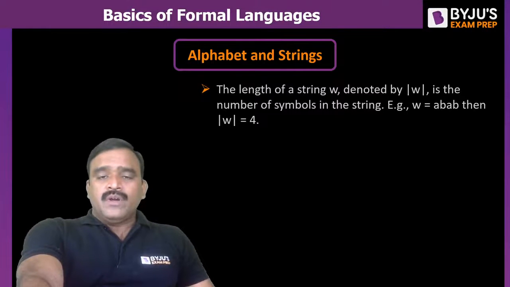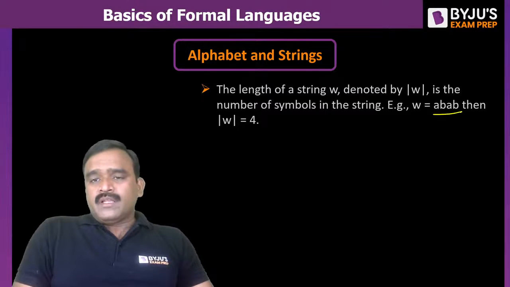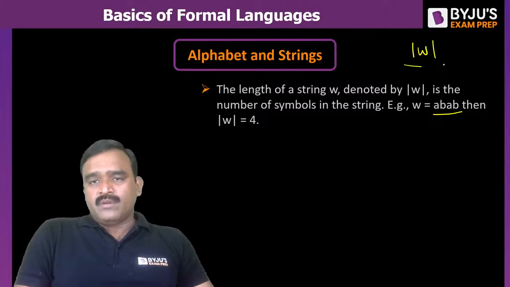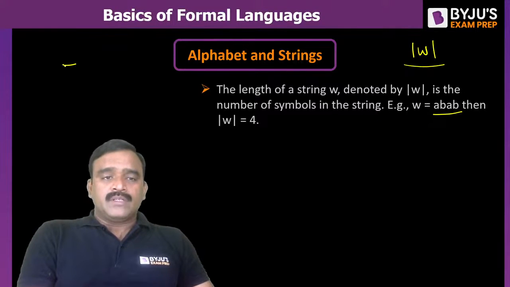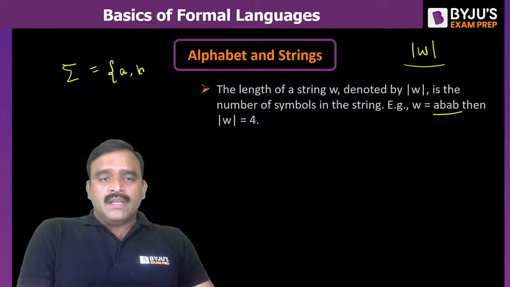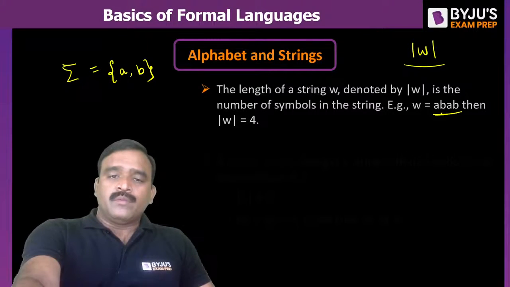Suppose you want to know the length of a string, for example, w equals abab. The length of the string is denoted by modulus of w, where w is a word. What is the alphabet for this word? The alphabet sigma is equal to a comma b. And what is the length of this word? The length of this word is 4, modulus of w.